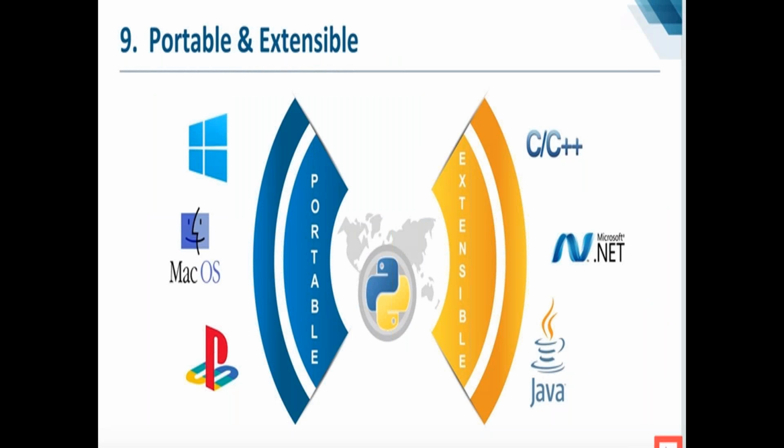Portable and extensible. Portable means platform independent. You can develop code in one operating system and use the same code in another operating system. Consider you are writing code in the Windows operating system. Without making any changes, you can execute the same code in Unix or Mac OS. Extensible means we can integrate Python with other languages. Consider Jython, which is one piece of software. If you install Jython, you can write code in both Java and Python. Similarly, IronPython, .NET plus Python, C plus Python, and normal standard Python.